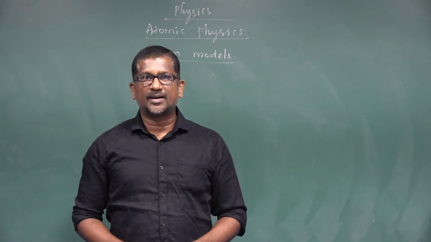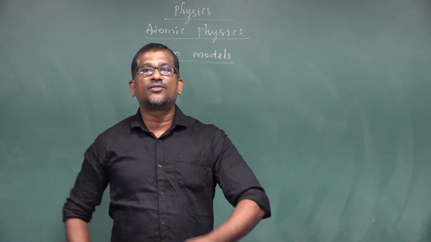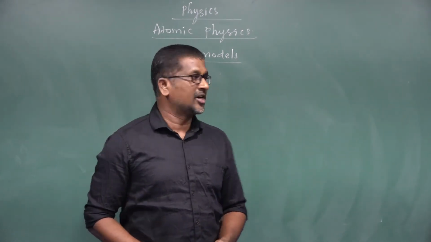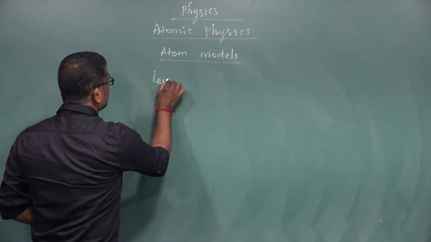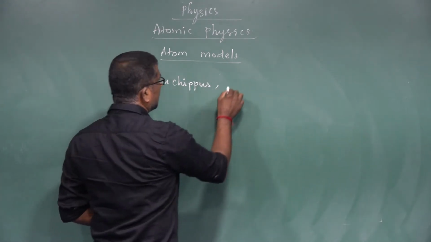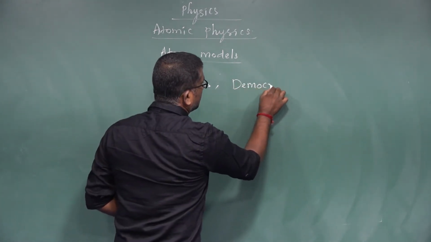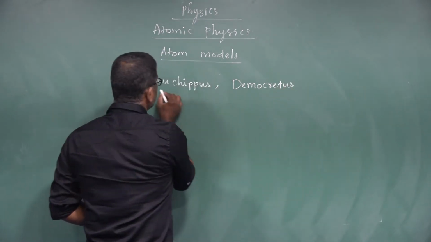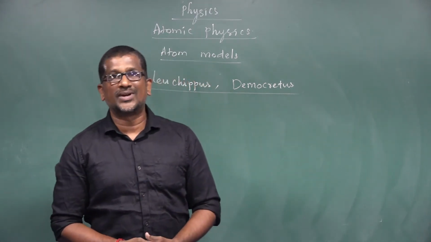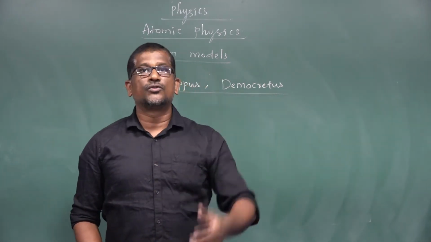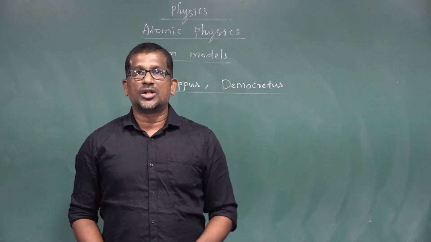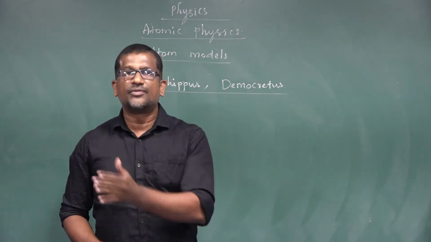The concept of an atom was proposed by two Greek philosophers, Leucippus and Democritus, around 400 BC. Later, many atom models were proposed at different times.